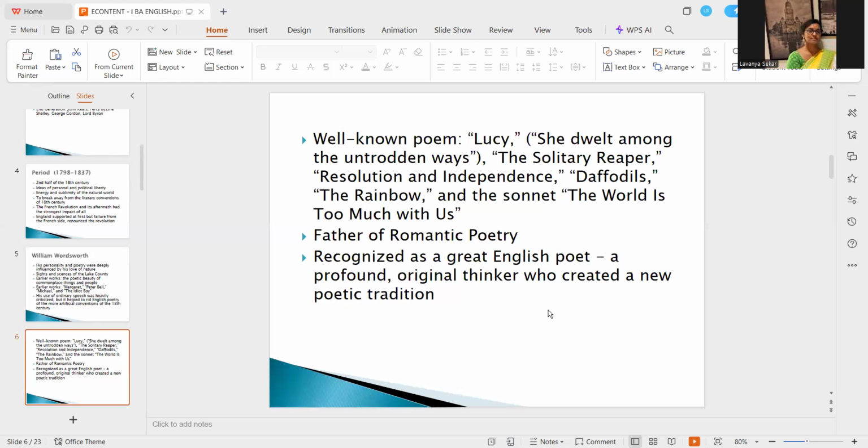The Solitary Reaper. I know some of you must have learned it in your school boards. It was a part of the academia while we were studying. So I hope you must have read it. The Solitary Reaper was one of the most popular poems, and Lucy, She Dwelt Among the Untrodden Ways, another popular poem. So when you try to scan or skim these poems, you will get to know that he has written about very ordinary things, right? A reaper, an ordinary woman, daffodils, flowers, a boy who is thinking about his childhood, a man who is thinking about his childhood, right?